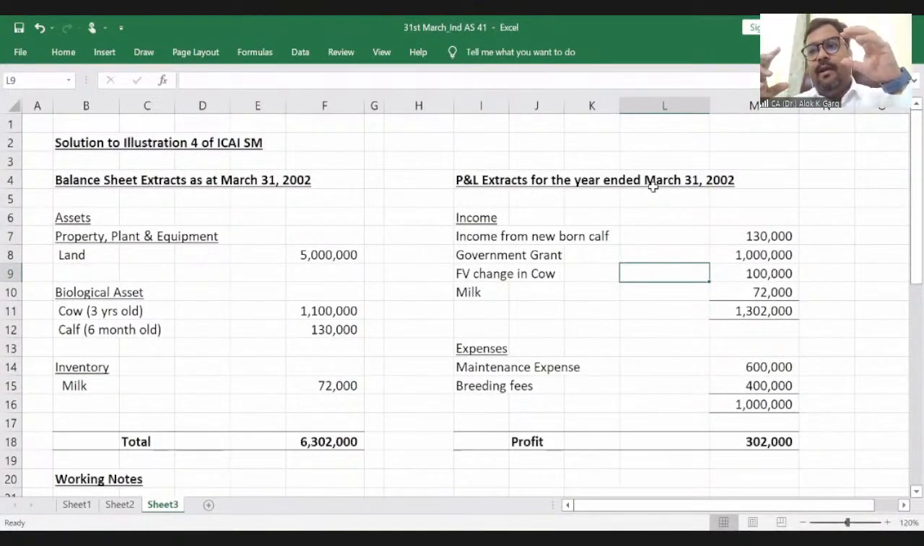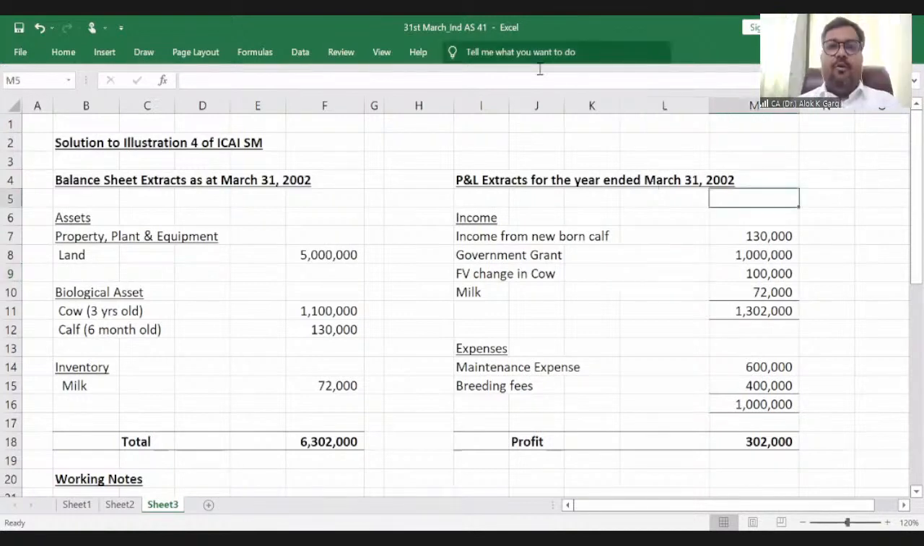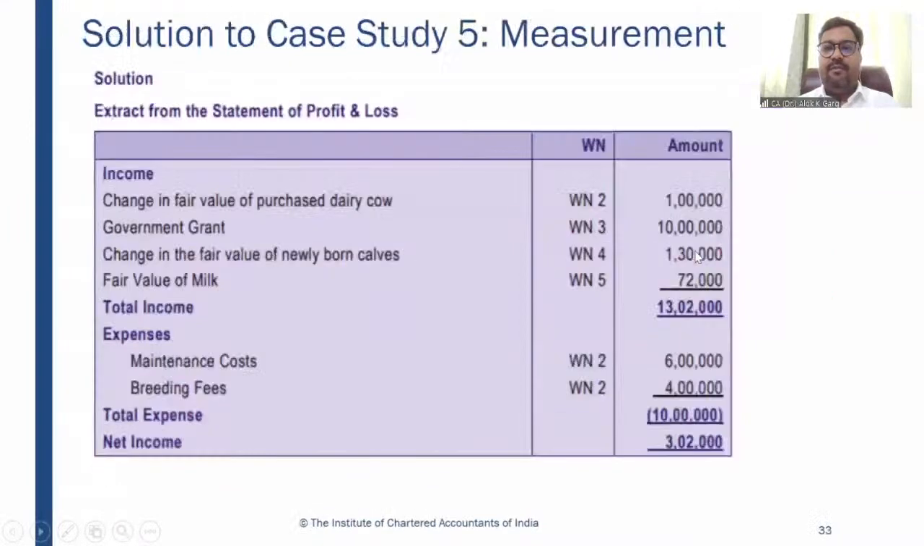For example, if it was a 2-year-old cow, what is the price for a 2-year-old cow as of now? This is a price change. And what is the price change due to 2-year versus 3-year-old? This is a physical change, right? So I hope it is clear to everyone, friends. I hope this case study is clear to everyone.